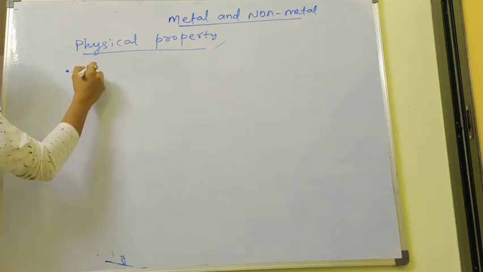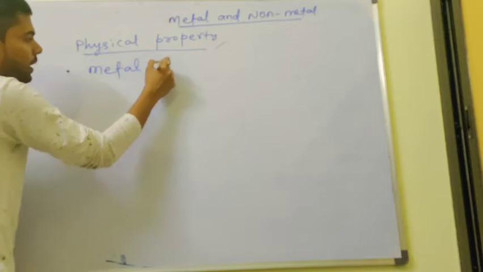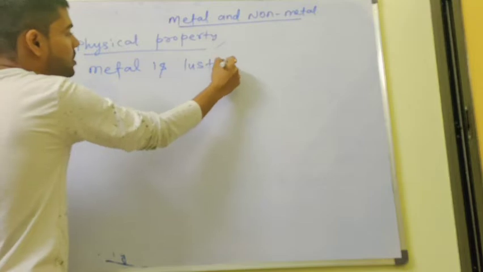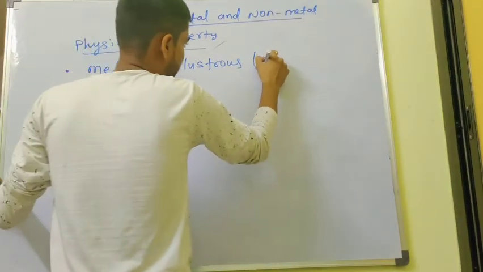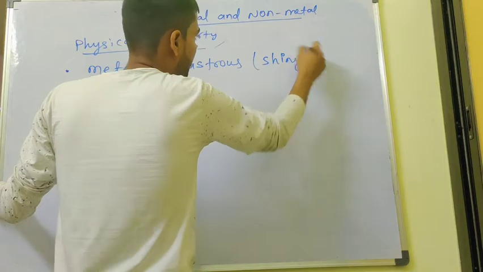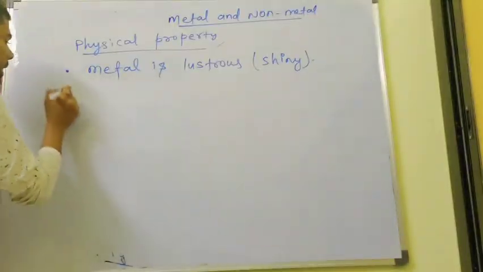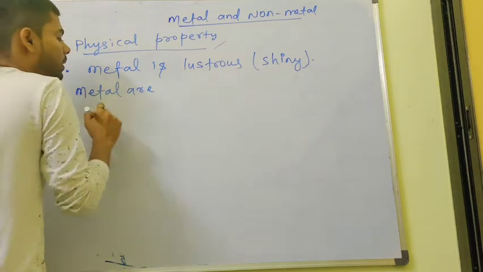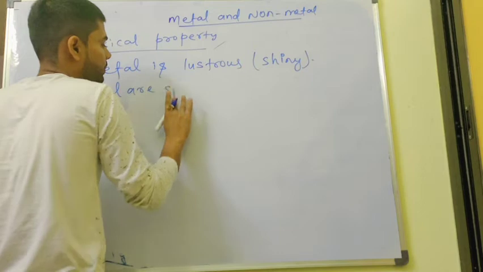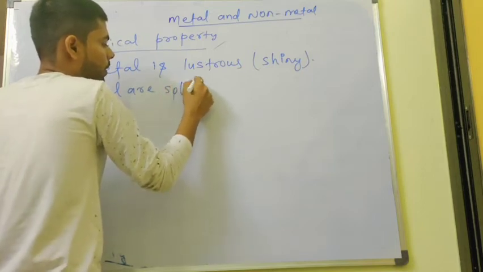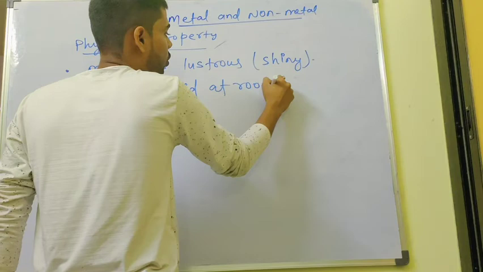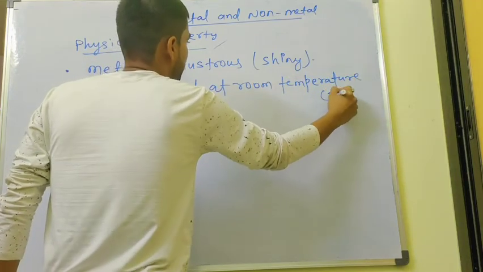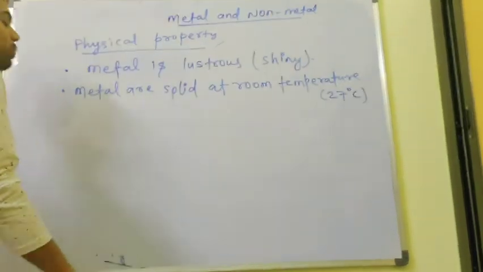Now, metals are lustrous. Lustrous means shiny. Metals are lustrous. Okay. Another point. Metals are solid at room temperature. And I hope you know the value of room temperature is 27 degrees Celsius. At room temperature, metals are solid.